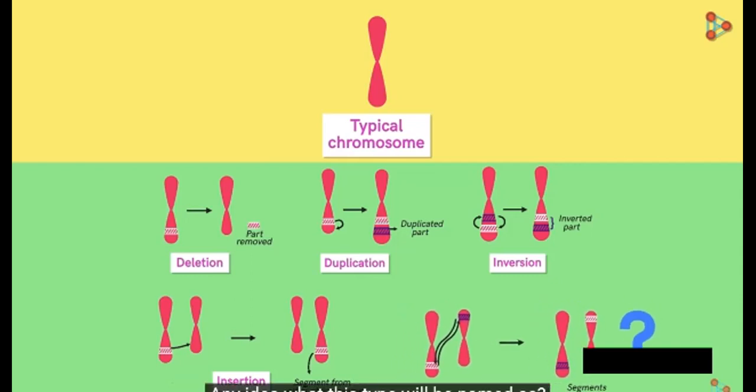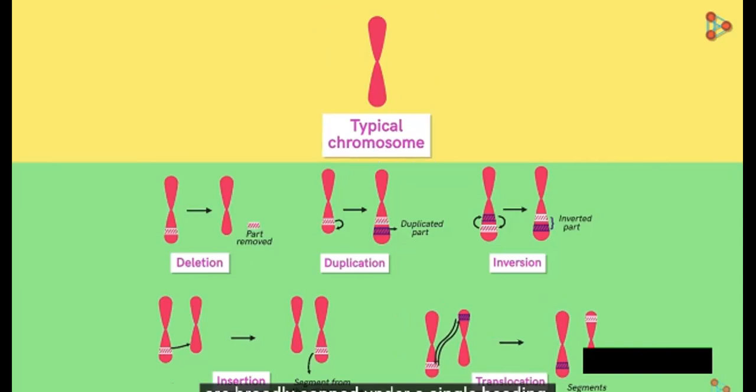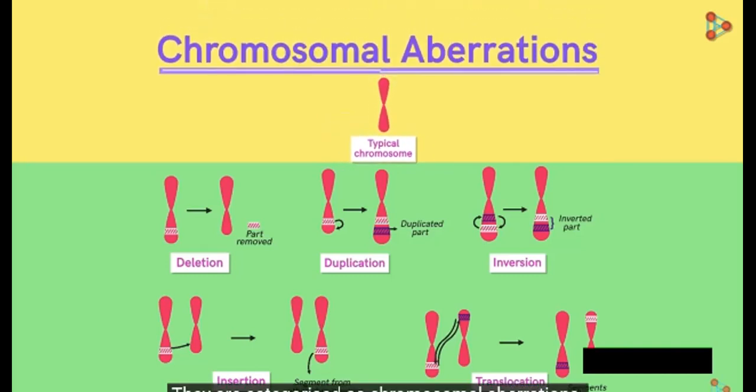Any idea what this type will be named as? Well, this type of mutation is called translocation. All these mutations resulting in the disruption of normal chromosomal structures are broadly categorized as chromosomal aberrations.